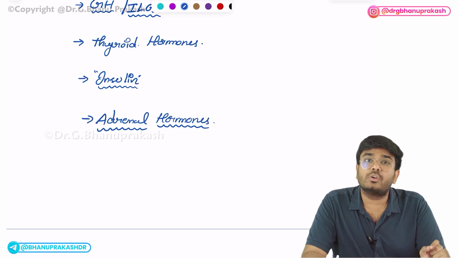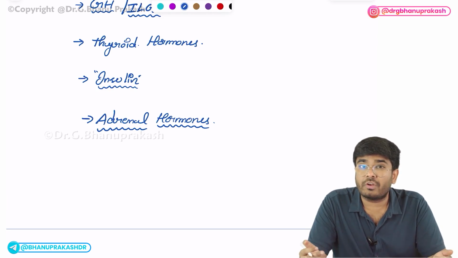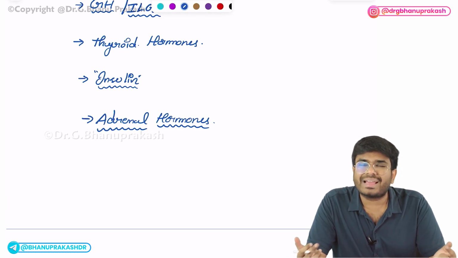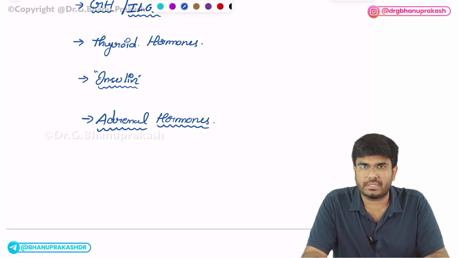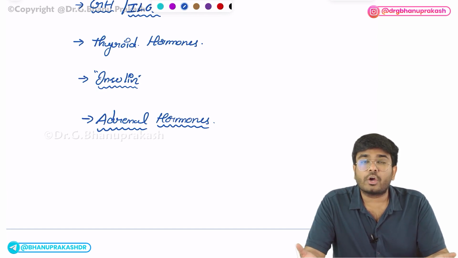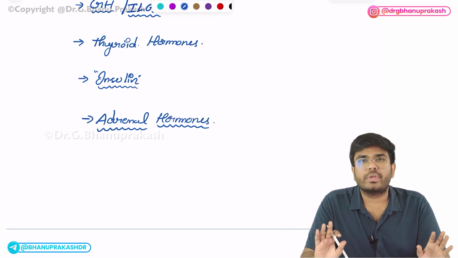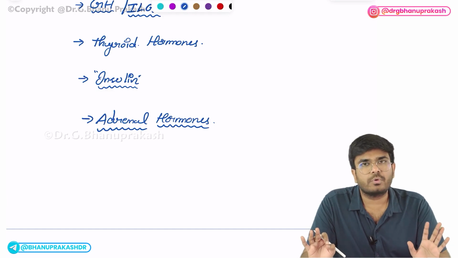So everything about the aldosterone, the conditions in which aldosterone will be excess, Conn syndrome. The conditions in which the aldosterone will be deficient, Addison's disease, adrenal insufficiency. Okay, what are the conditions in which the cortisol rises, Cushing syndrome. So you have to know everything about these adrenal hormones also.